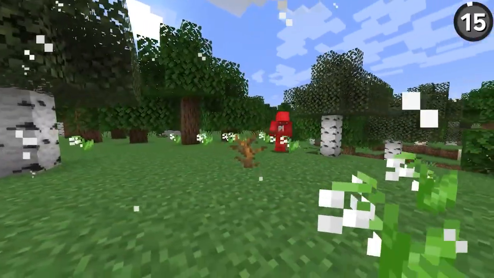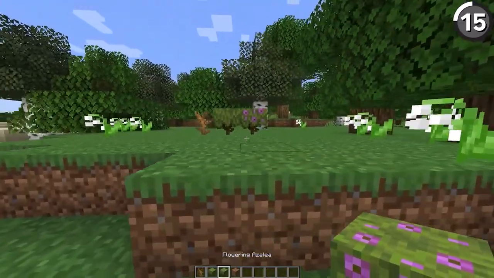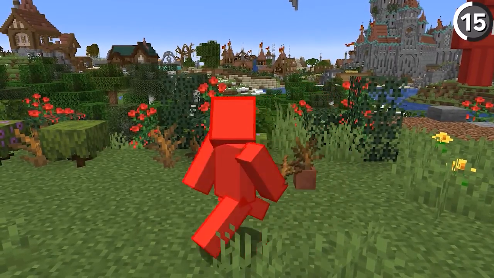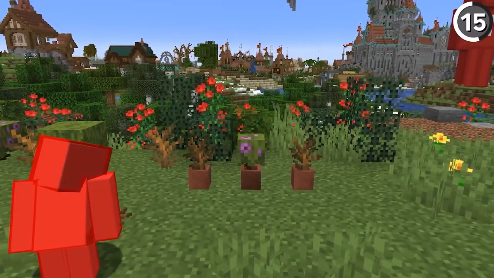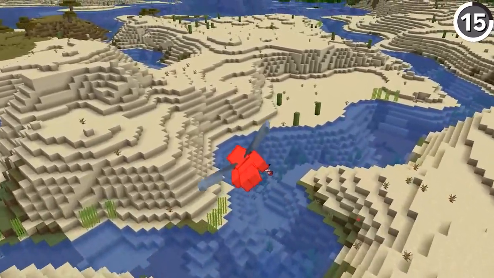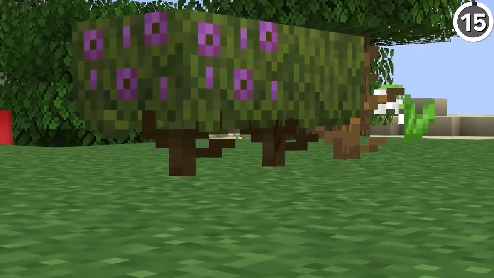The dead bushes that you find across Minecraft might actually be a clue. Now, when you look at a dead bush next to an azalea plant, they seem to bear a striking resemblance, especially when the dead bush is in a pot. At that point, the two plants have a practically identical texture, which could imply that dead bushes are actually decayed azalea bushes, showing us where the lush biomes might have once thrived. That or Mojang just likes to recycle when they can. I like the first option better.